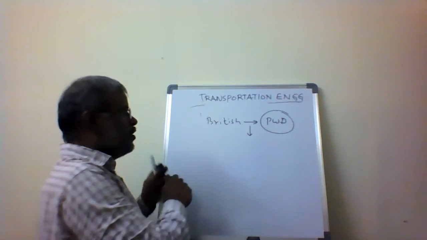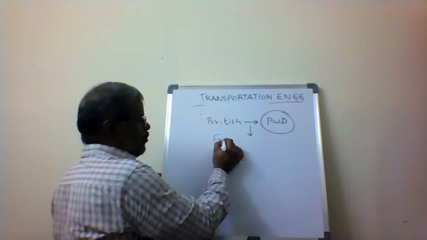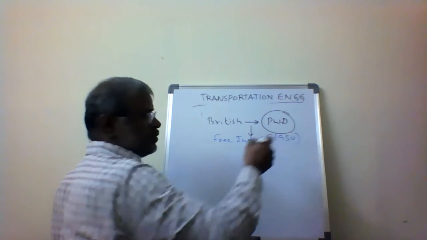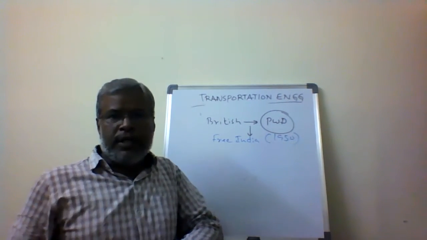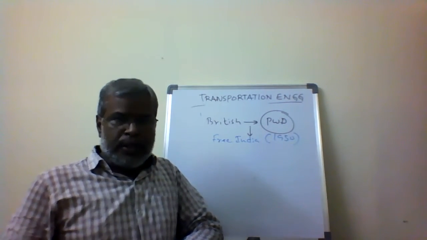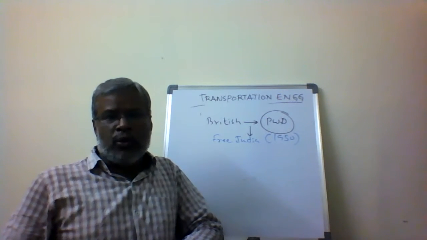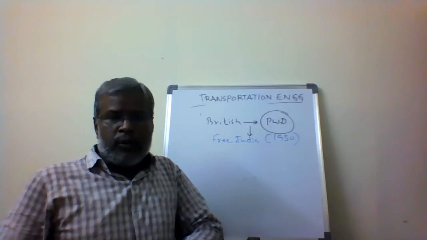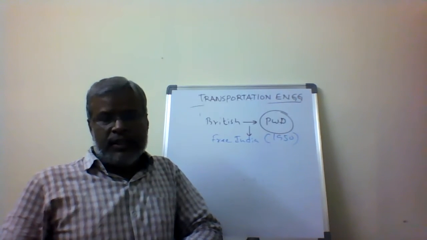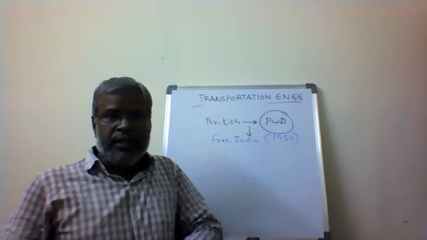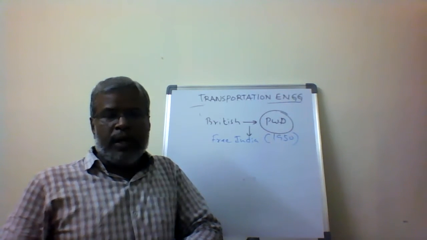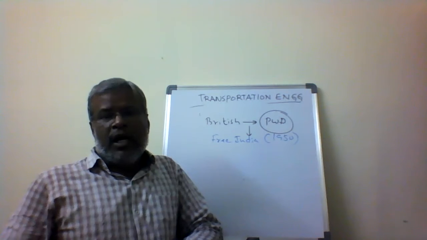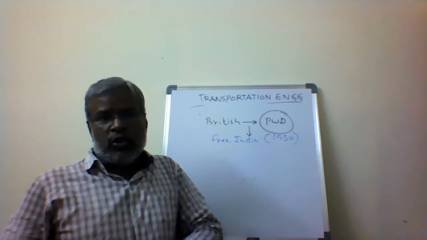Later, in 1950, the Free India movement started. From 1950 onwards, the Indian government focused more on road development because there had been almost no development of roads in the British regime. The road condition was very bad, the roads were deteriorated, and they were not giving a better level of service. It then improved after 1950 with various road development plans.